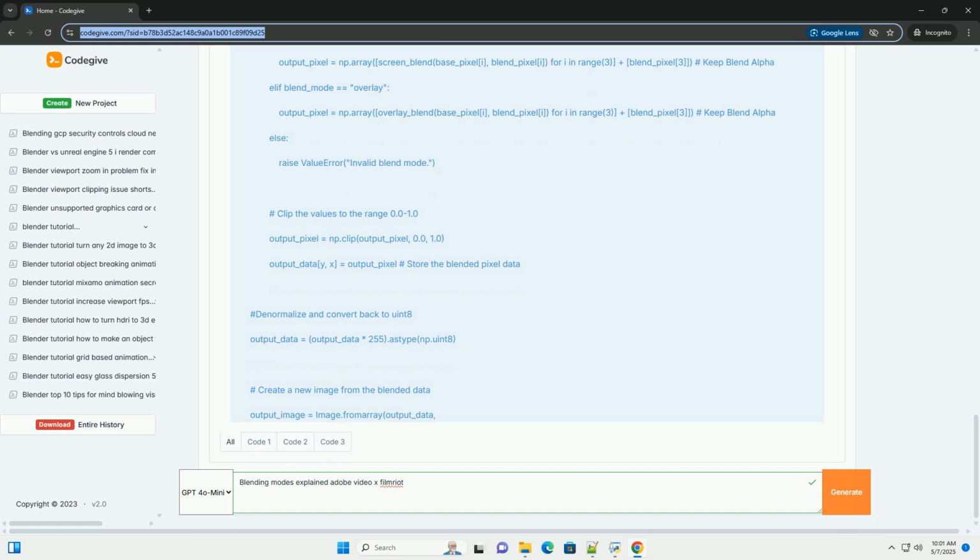Luminosity replaces the luminosity of the base color with the luminosity of the source color, while keeping the hue and saturation of the base color. This can be useful for adjusting the brightness without affecting the color.